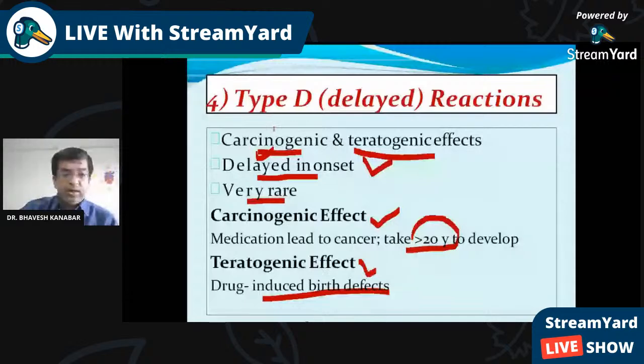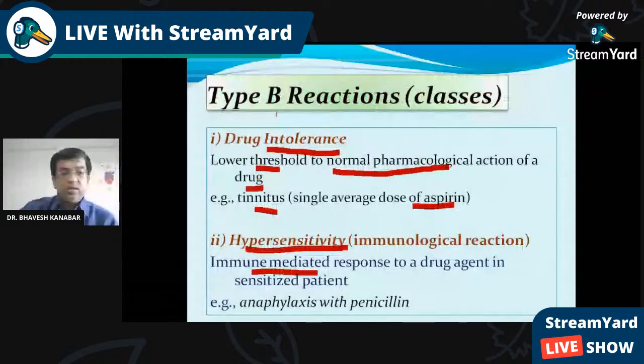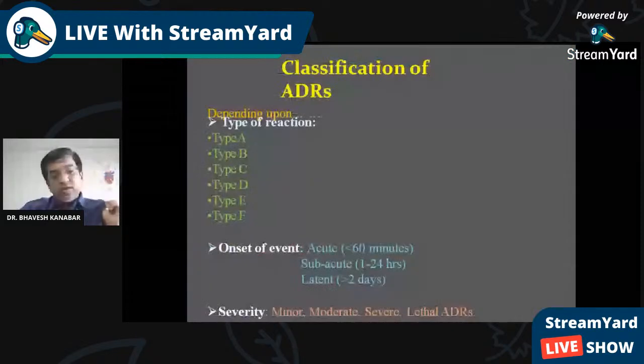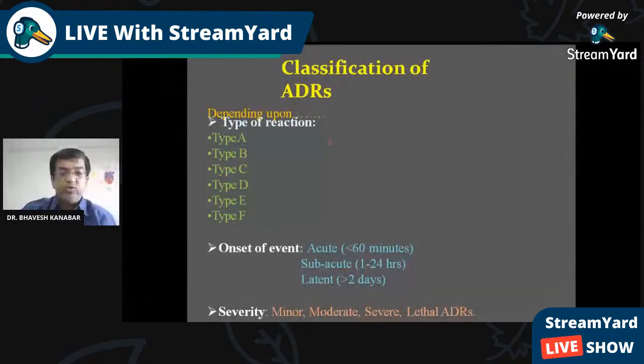Again, let us have a look: type B reaction, type C reaction, chronic, and type D, delayed reaction. Another classification is also mentioned like type A, B, C, D, but here there are type E and F reactions also. So we will just have an overview of this classification also, and it is interesting. Here also there are some examples, so it is easy to remember. So I have kept that part also.